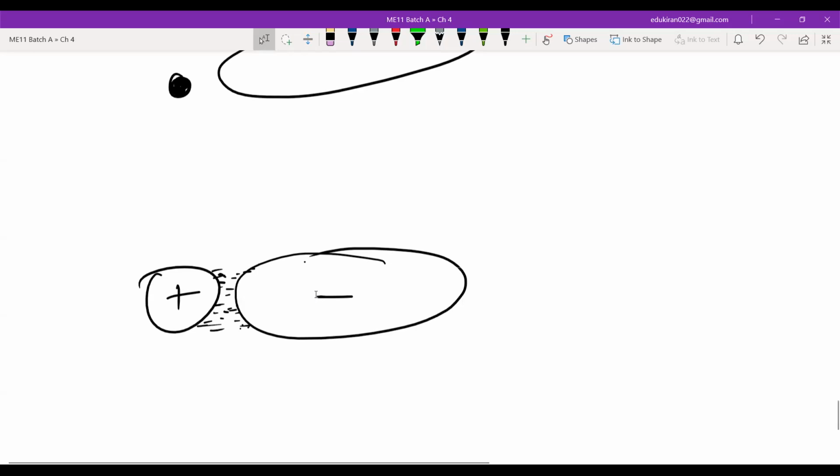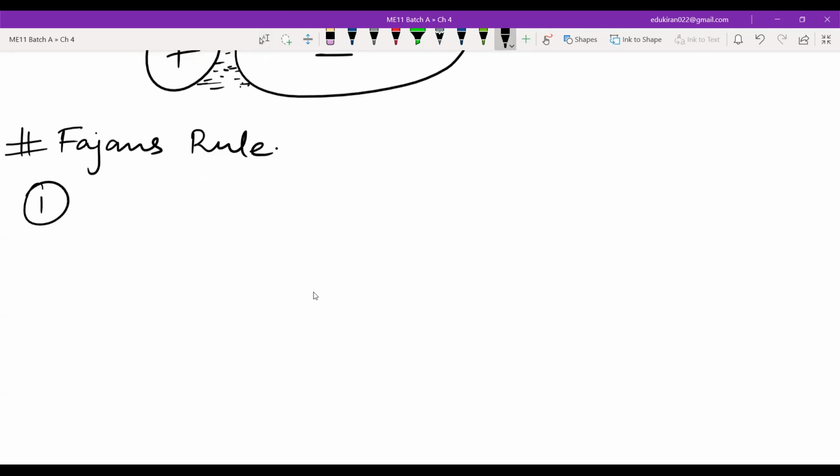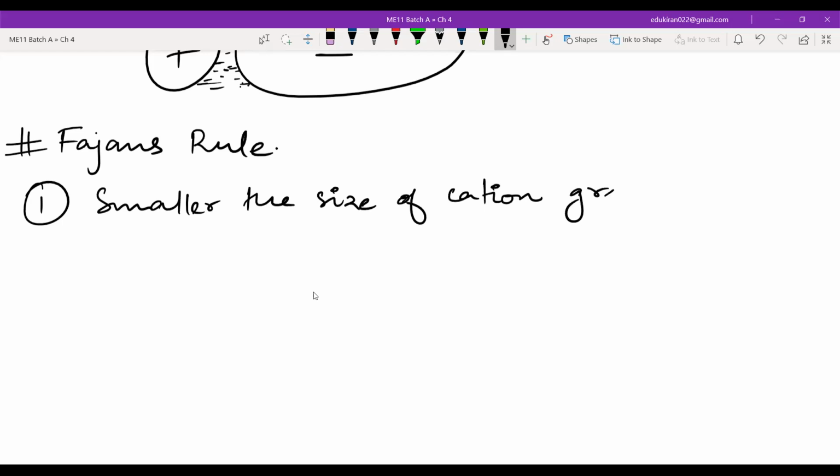Okay, now all these rules that you have said are known as Fajan's rules. The first rule is: the smaller the size of the cation, the greater its polarizing power.